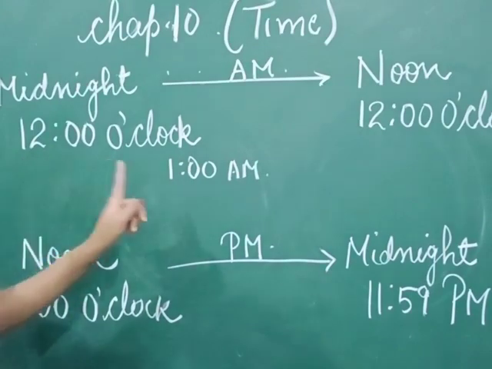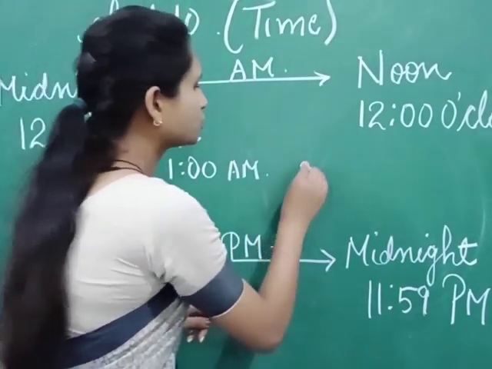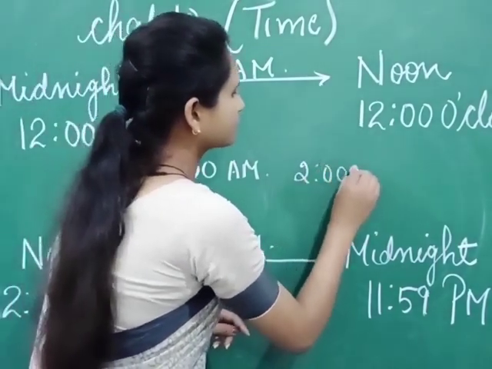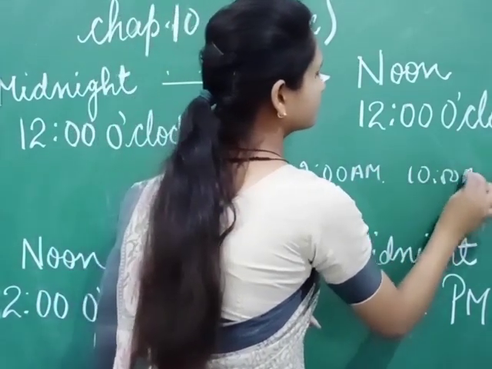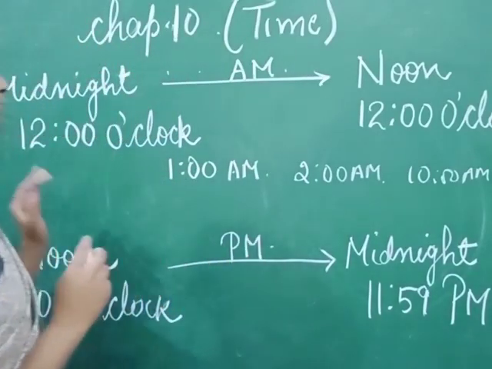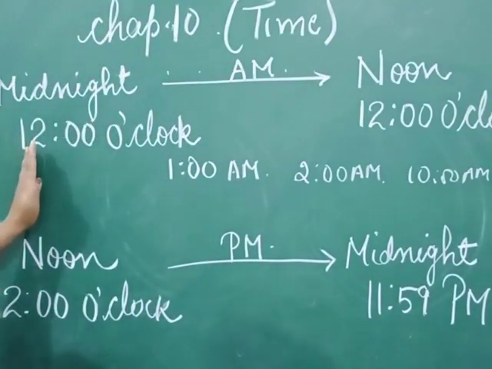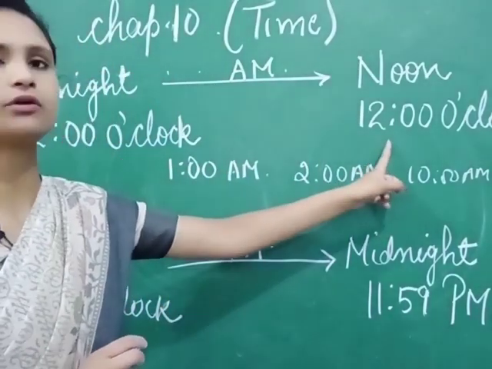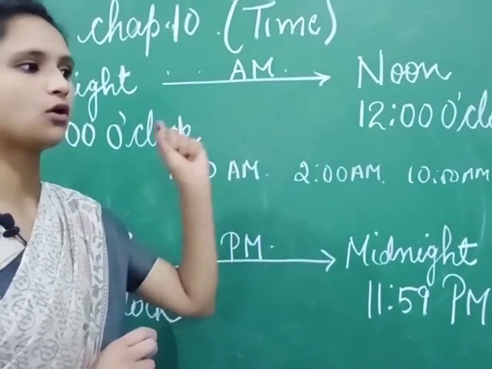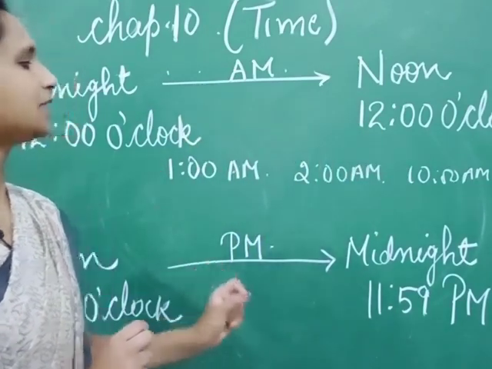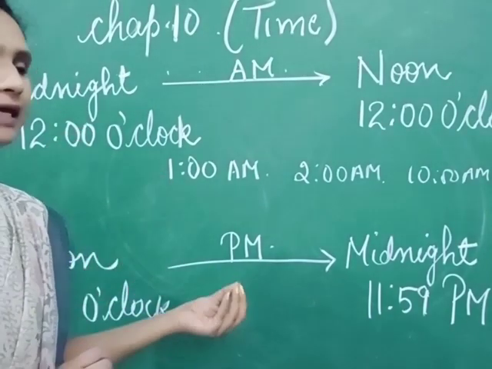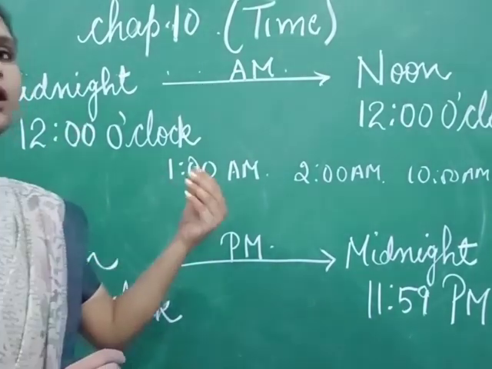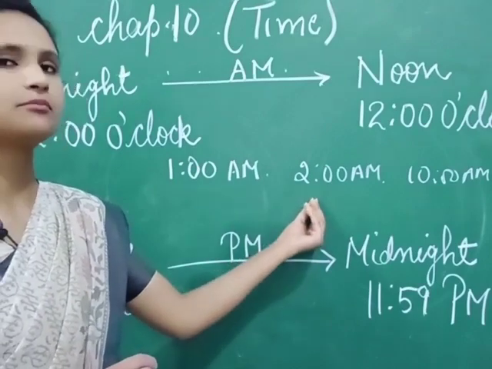So we will say 1 AM, 2 AM, 10 AM. From midnight 12 o'clock to noon 12 o'clock, we will write the time in AM: 12 AM, 12:20 AM, 1 AM, 1:10 AM, 2 AM, like this.